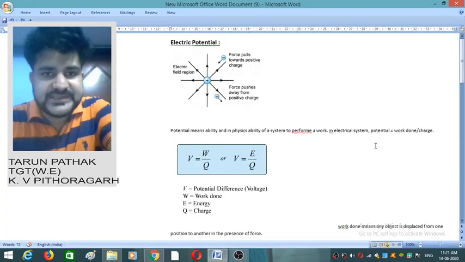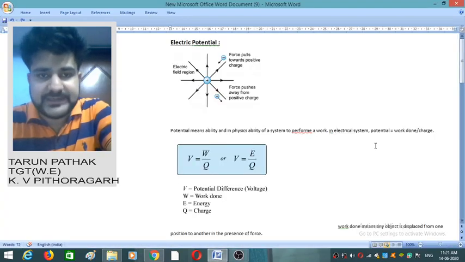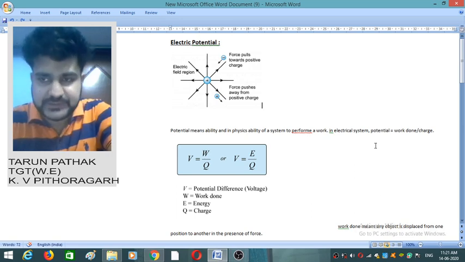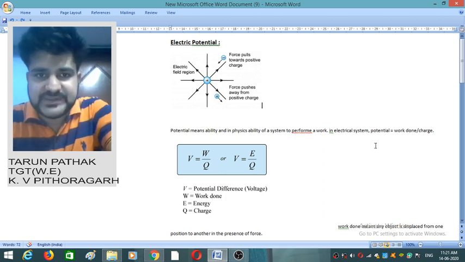Good morning students. In the last class we studied about electric current. In today's topic we will discuss electric potential. So we will connect all the things that we have studied previously with this topic, electric potential.